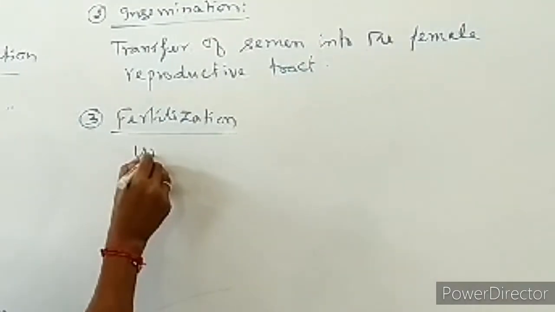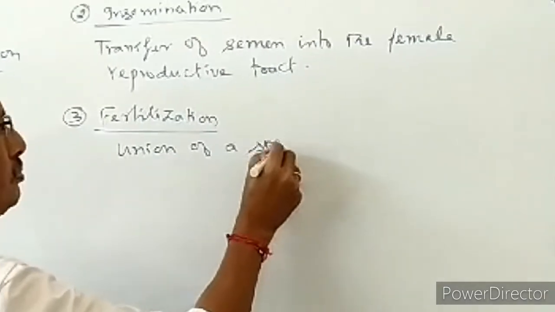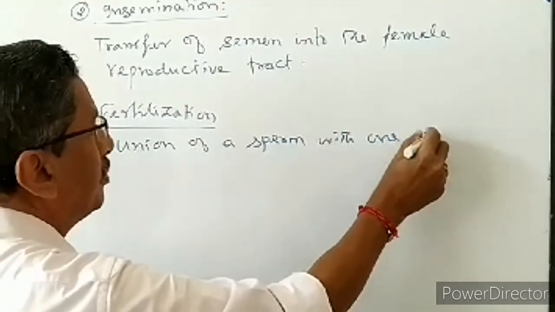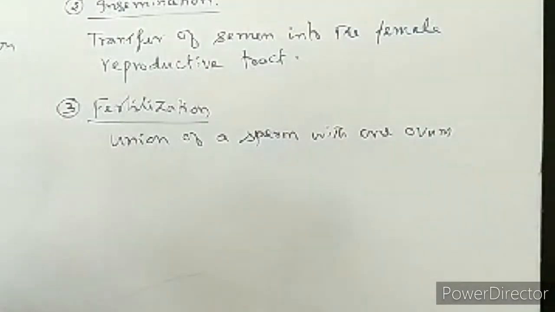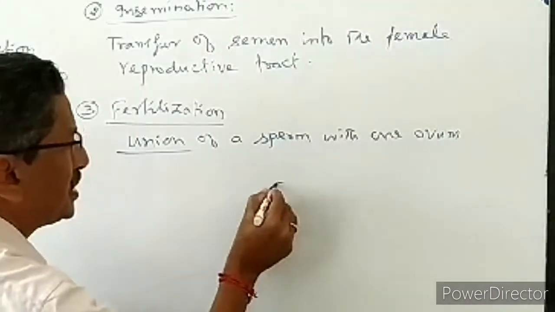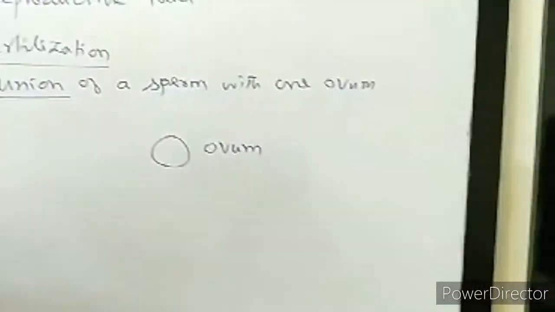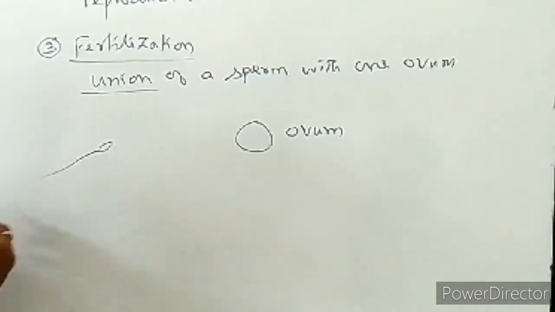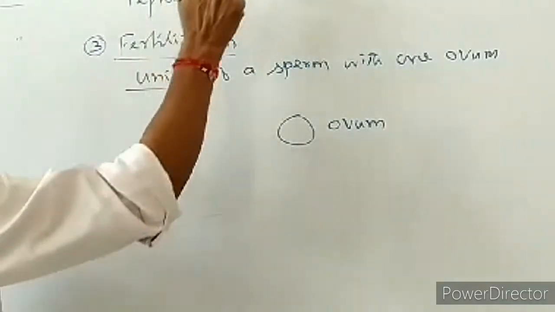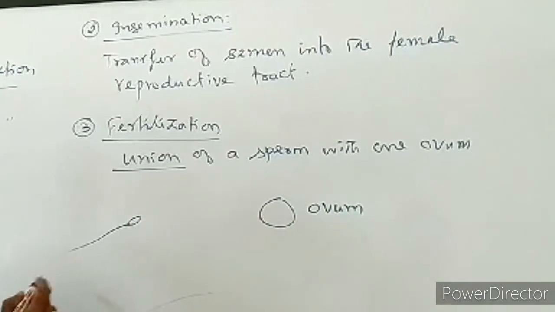In the first chapter, we have studied the meaning of fertilization. It is the union of a sperm with one ovum. This is actually called fertilization. It is a union. Imagine that this is the ovum. It is there in the female reproductive tract. This is the sperm. It is produced by the male. It is present with a fluid and called what? Semen.